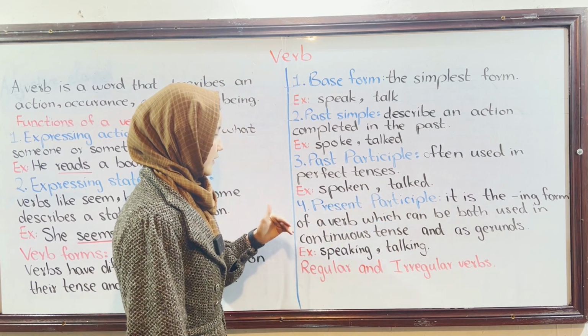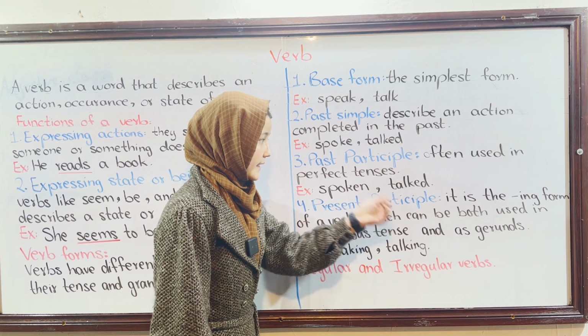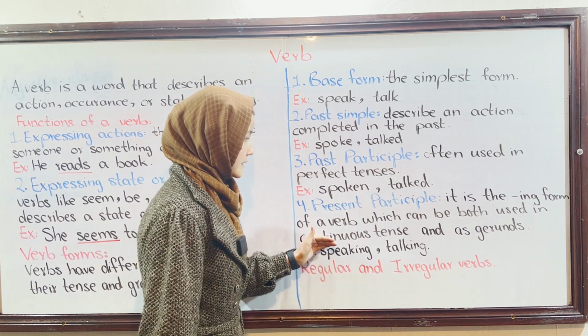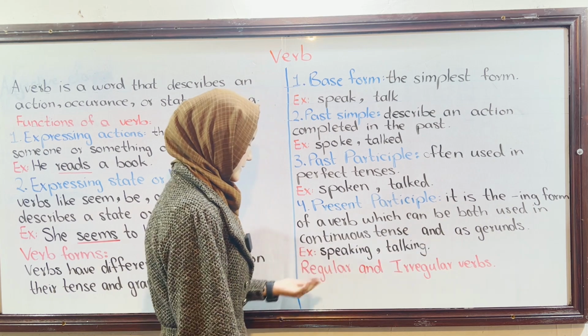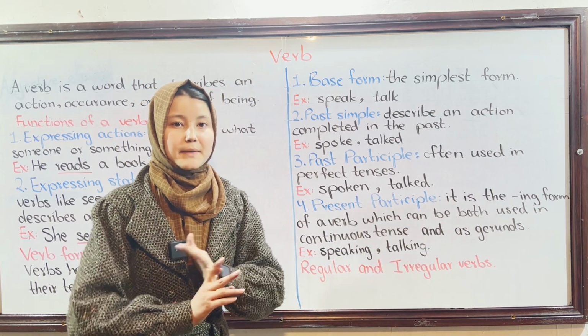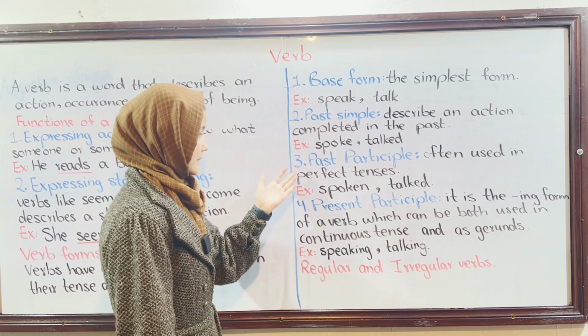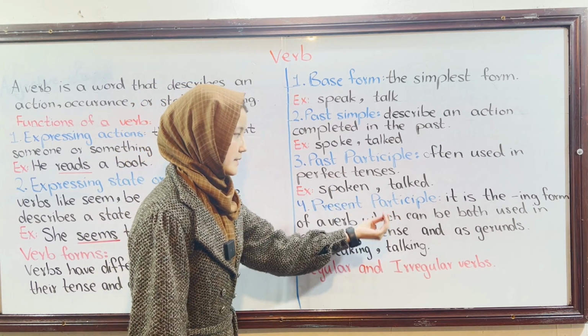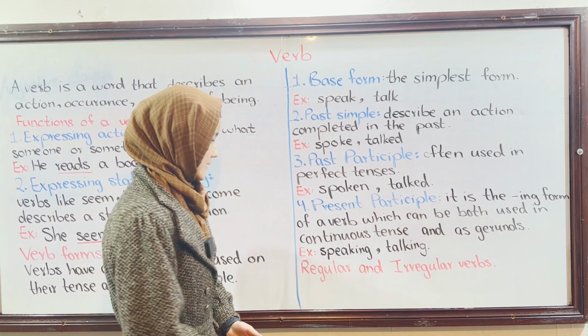And also the other form is the present participle. It is the ing form of a verb, which can be used in continuous tenses or as gerunds. For instance, speaking and talking. So a verb has four forms: base form, past form, past participle or perfect form, and also present participle. We can also call it continuous.